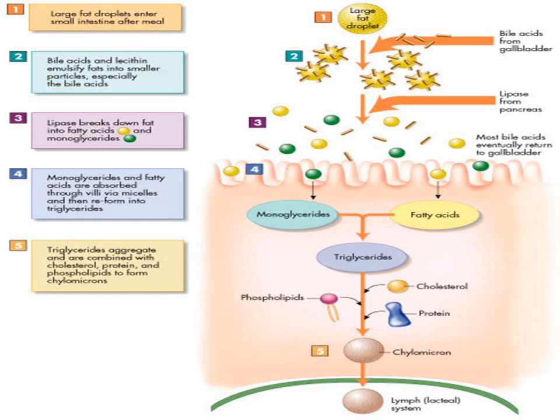Monoglyceride and fatty acids together combine to form triglycerides, and these triglycerides, along with cholesterol and phospholipid, which is resynthesized again, get incorporated into chylomicron, and this chylomicron is exocytosed in lymph.